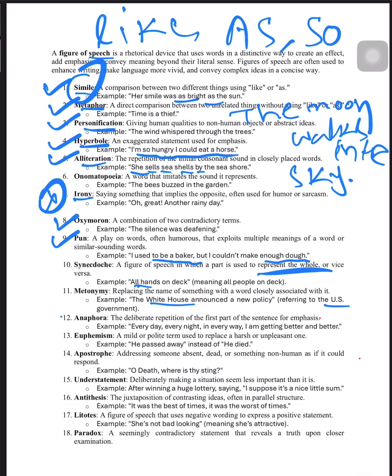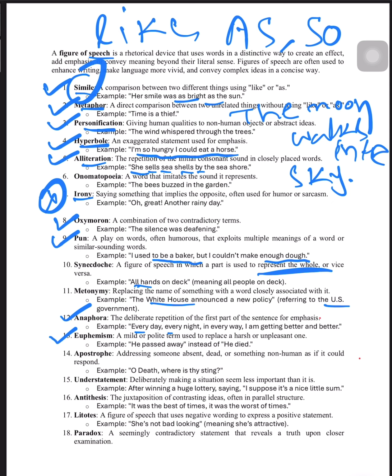Okay, next, what is anaphora? Anaphora is also important. The deliberate repetition of the first part of the sentence for emphasis. For example, every day, every night, in every way, I am getting better and better. So this word every has been used multiple times. While we are writing a sentence, in the first part we are writing this word and we are repeating this word multiple times.